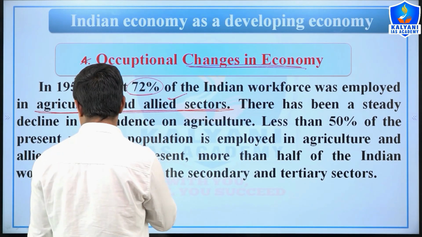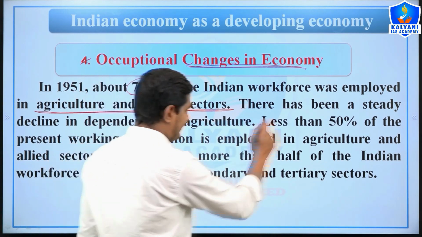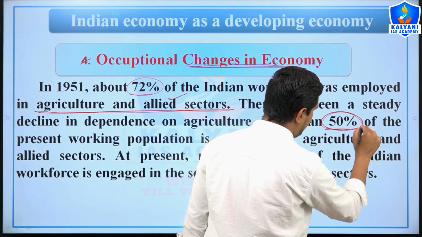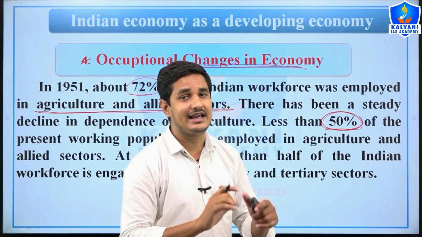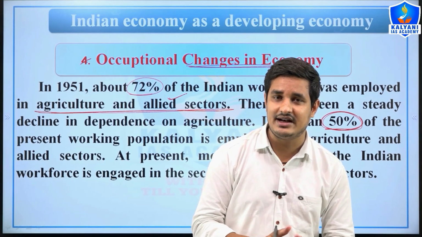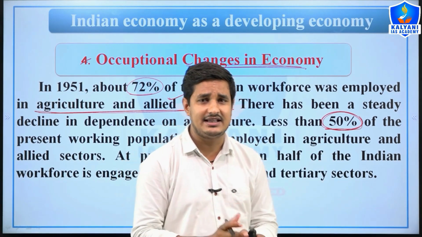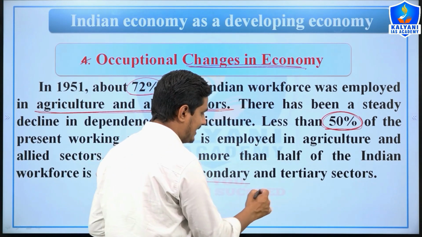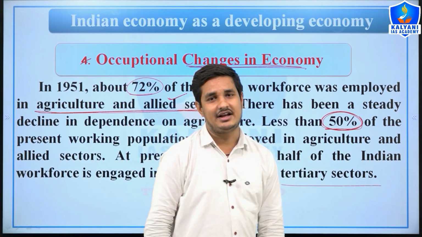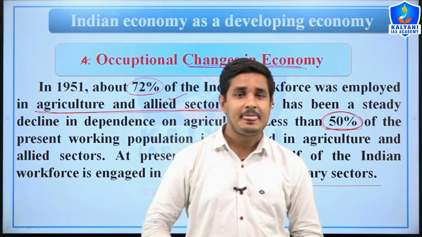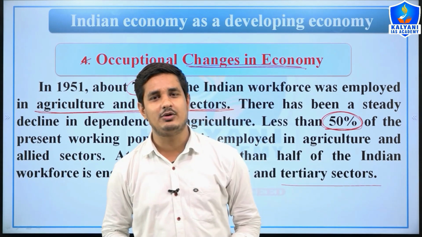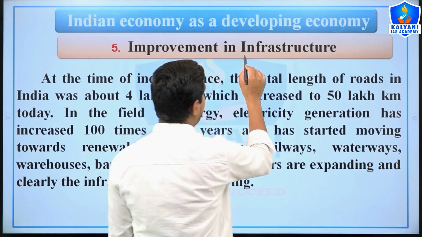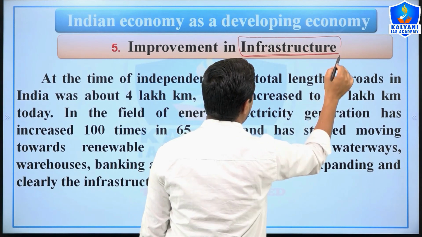If we talk about the present situation, now less than 50% of the workforce is engaged in the agriculture sector, and more than half of the population of India is engaged in the secondary or tertiary sector, which also tells us that the Indian economy is a developing economy, right. Now the fifth point: improvement in infrastructure, right.